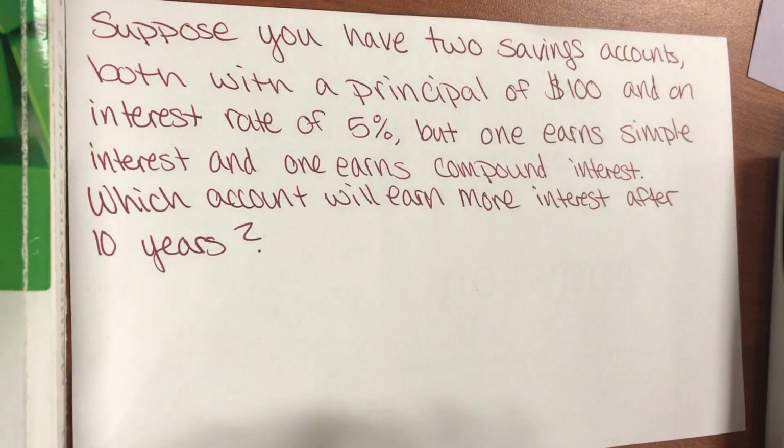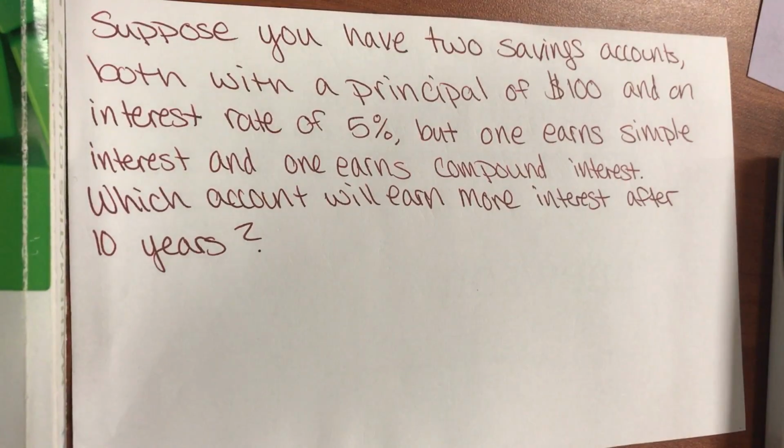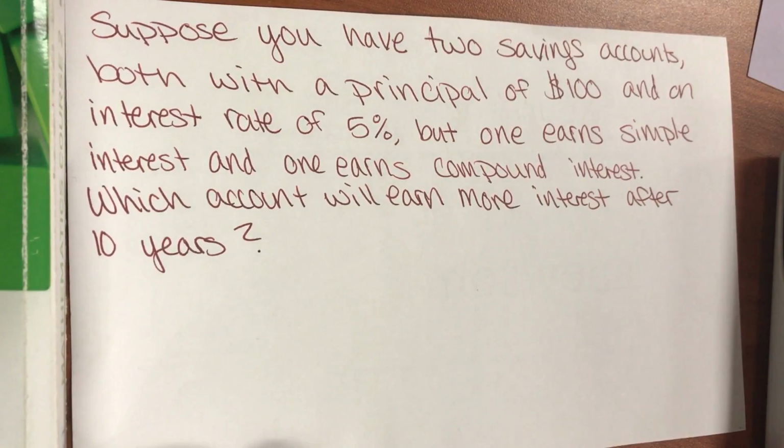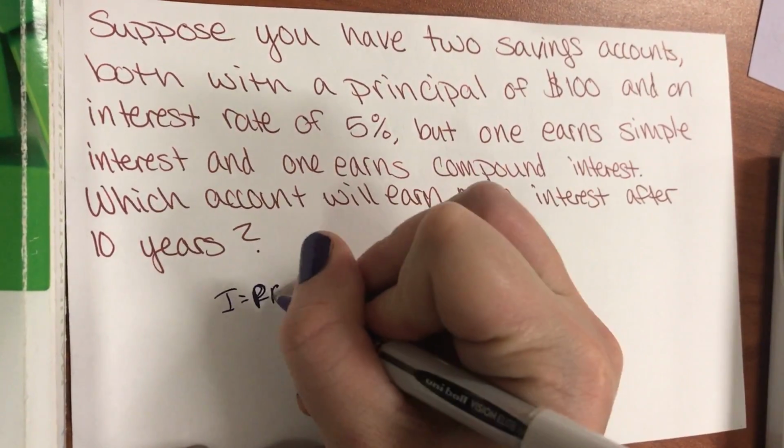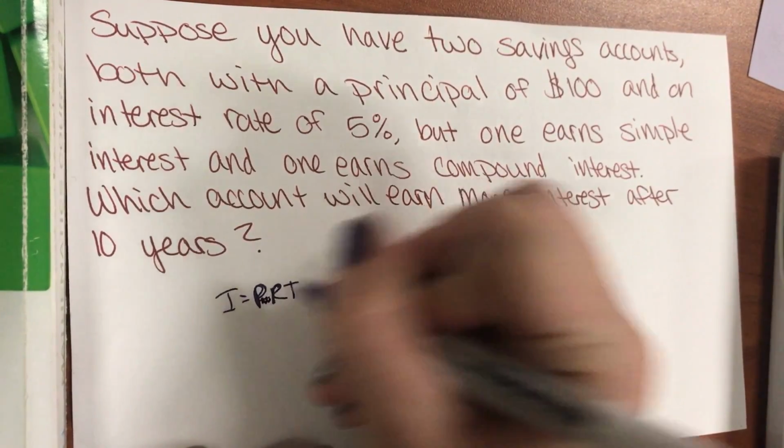Suppose you have 2 savings accounts, both with a principal of $100 and an interest rate of 5%. But one earns simple interest and one earns compound interest. Which account will earn more interest after 10 years? I love these problems. Okay, so we're going to have to do 2 different problems. One with simple, and then the other one with compound.